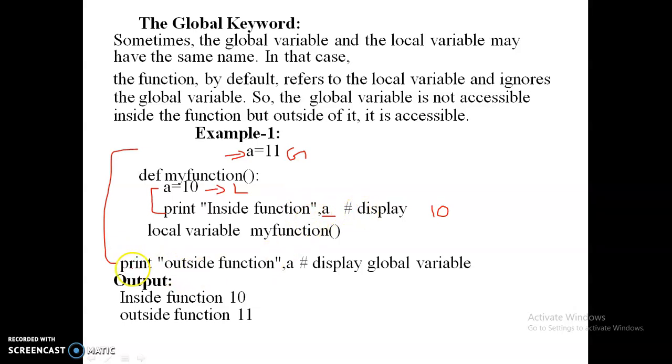Next, whenever you print the variable a outside the function, it acts as the global variable, so you'll get the value 11.